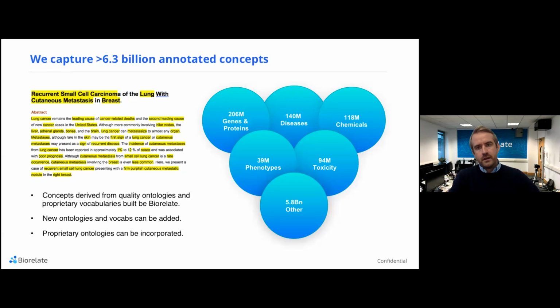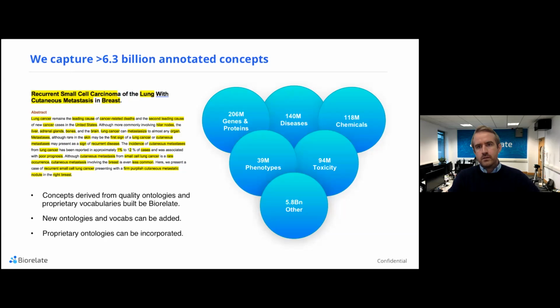So when I talk about annotating 6.3 billion concepts, I mean really the types of biological entities that we're interested in biomedical research. So things like genes, proteins, diseases, phenotypes, chemicals, all of those concepts which you mention in research, which typically are mentioned in lots of different ways and are very important for us to capture and to understand.